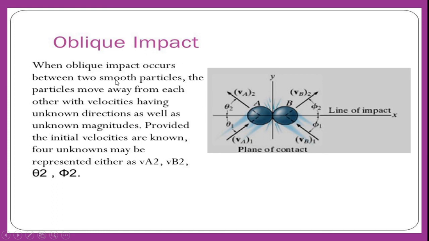When oblique impact occurs between two small particles, the particles move away from each other with velocities having unknown directions as well as unknown magnitudes, provided the initial velocities are known. The unknowns may be represented as VA2, VB2. Theta 2 is the angle made from the line of impact of the second one. Phi 2 will be the angle made by the second ball after collision with the line of impact. So if you observe, both are approaching from different directions, and after colliding they both move in different directions with different angles from the line of impact.